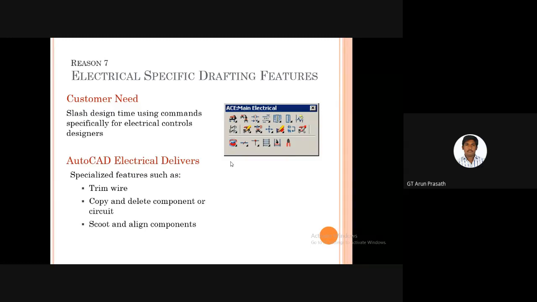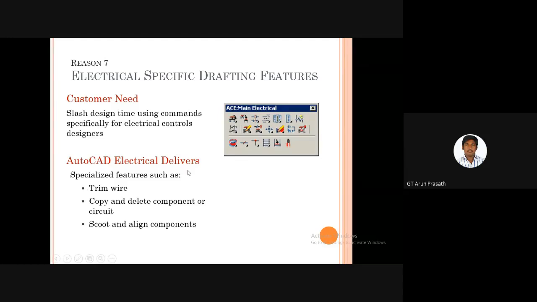And reason number 7, and this is the main thing, what are the differences between AutoCAD and AutoCAD Electrical, the electrical specific drawing features. In AutoCAD software, you draw lines and circles, etc. But here it is easy. We pick the main components. These are all the main components for the electrical CAD software. We can easily pick them out and place them there.